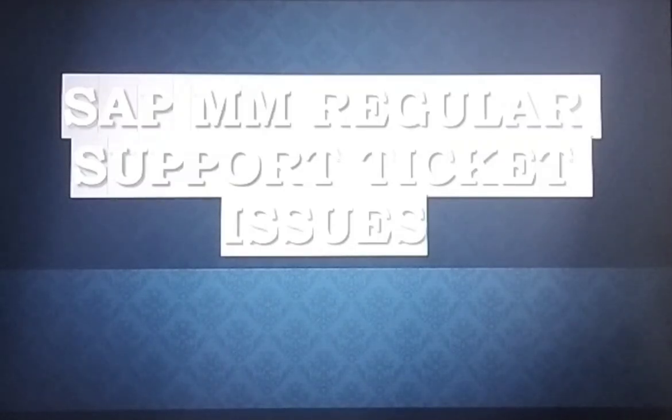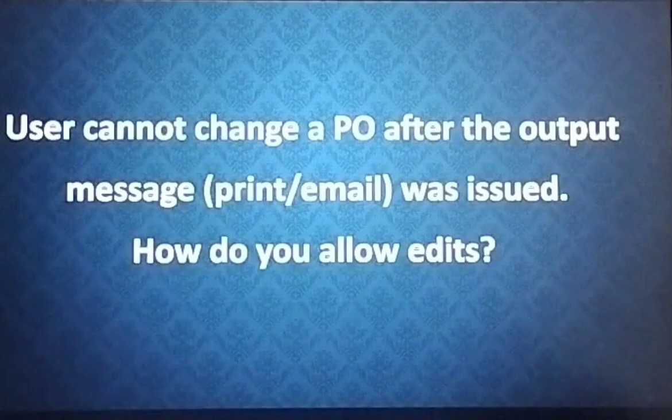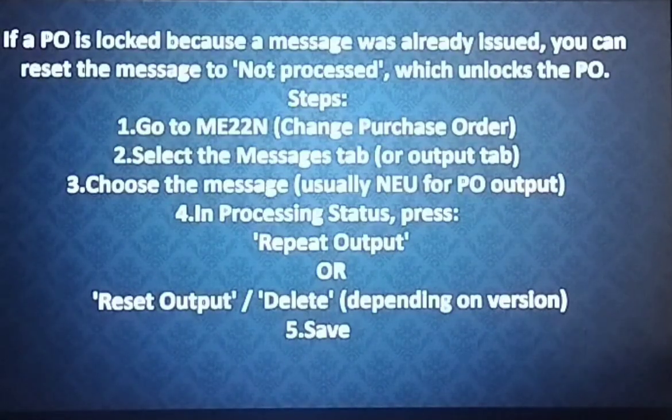Today we'll touch base on support ticket issues. The first issue is: user cannot change a PO after the output message, that is print or email, was issued, and how do you allow these changes? The solution for this issue is, if a PO is locked because a message was already issued, you can reset the message to not processed, which unlocks the purchase order.